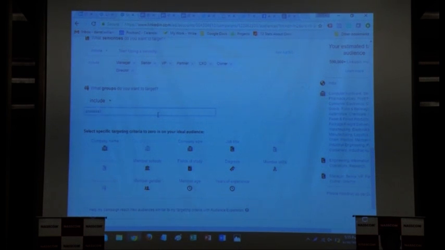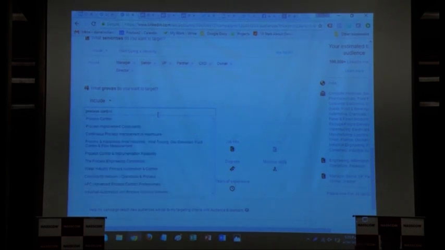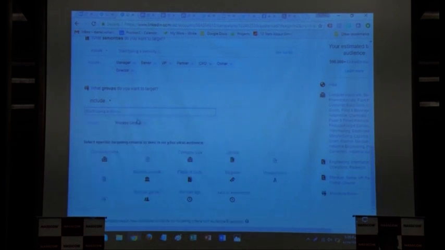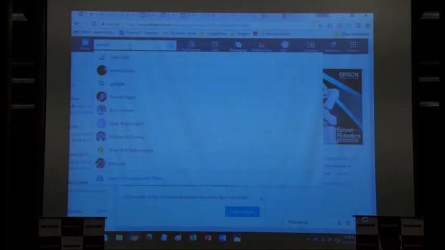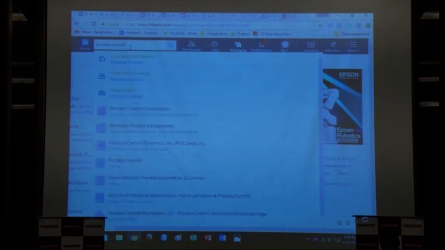If you start typing process control, you'll find a couple of groups that are very relevant to your audiences. So whatever you think is the right fit, you can choose that. To figure out what each group is, you'll have to do a little bit of manual research. Let's say I'm going after the process control group. I'll have to go to LinkedIn, and in the search box type in process control. At the bottom you see the group section.